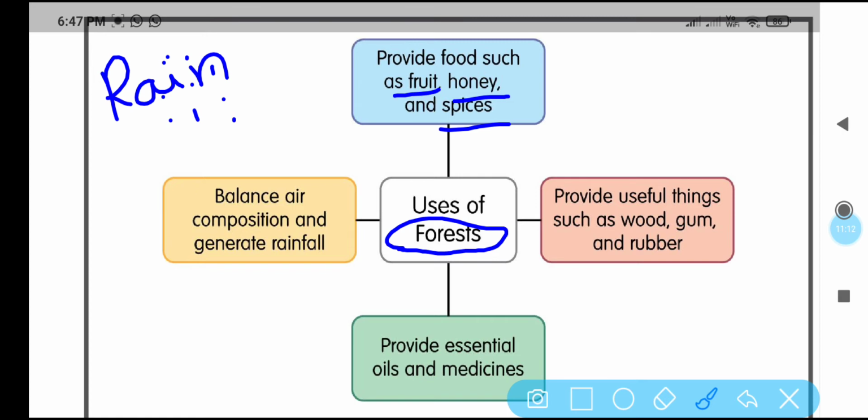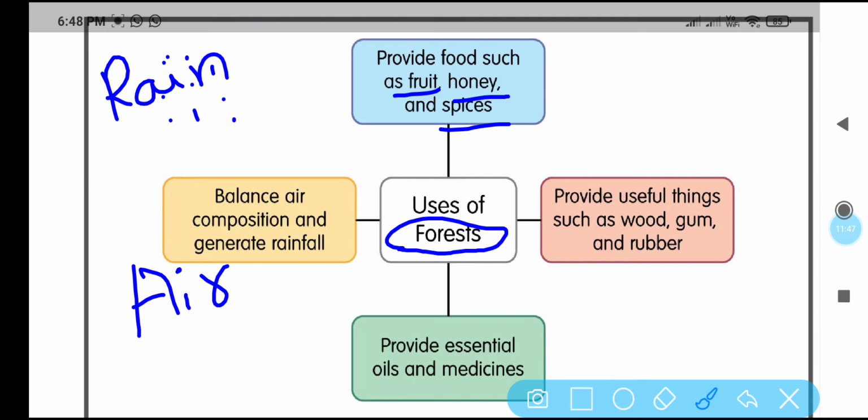In air, the air we are breathing, we use air for breathing, right children? So this air consists of many gases. We need oxygen, and plants need carbon dioxide for making their food. So this exchange is taking place with the help of plants only. When plants are not there, we won't get oxygen for breathing, and when we are not there, plants will not get carbon dioxide to prepare their food.